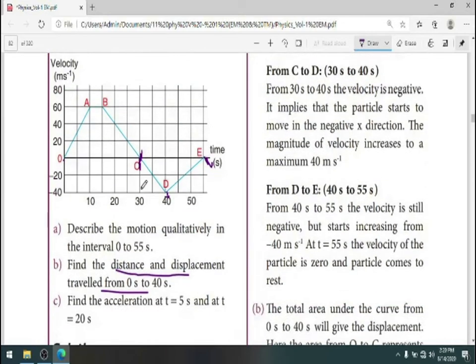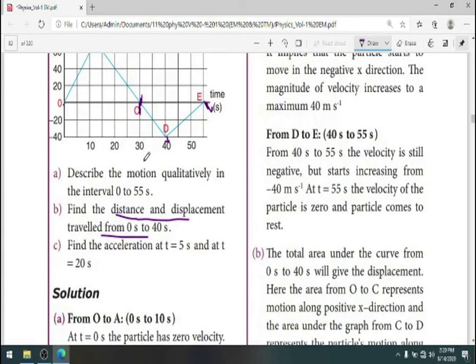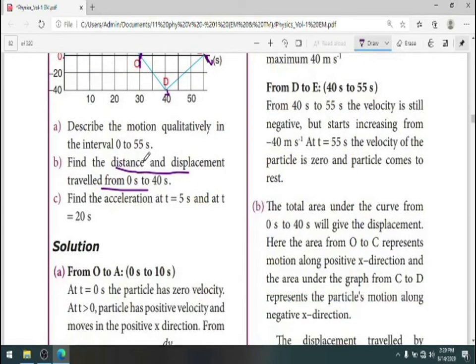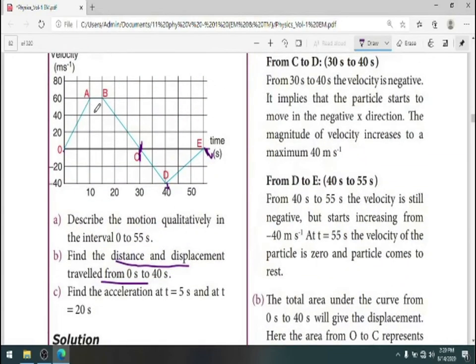Okay. So we need to find out the area under the curve. So first let us segregate it into regular shapes. This portion from O up to A, see here, gives you a triangular shape. Am I right? This is triangular. And from A to B, you may see this is a rectangular shape.